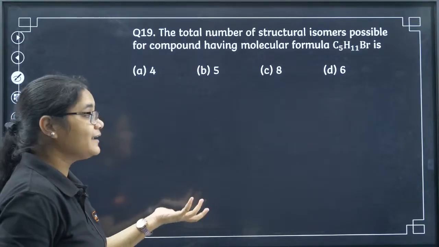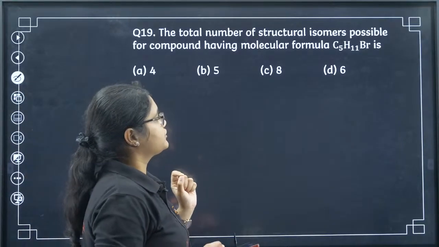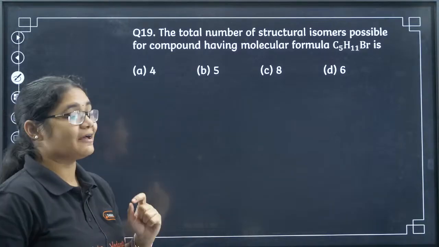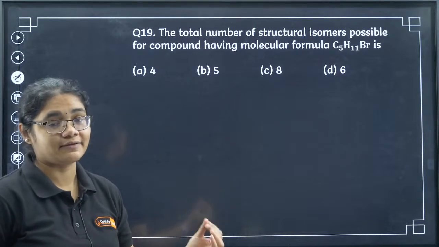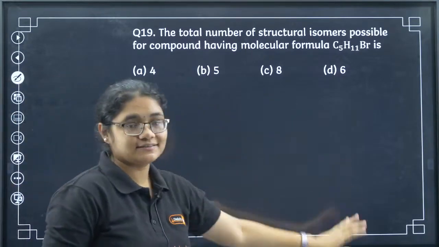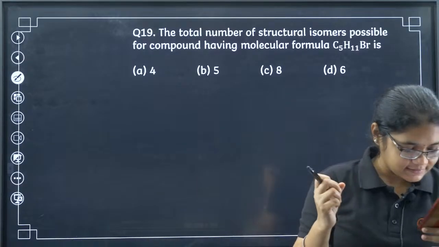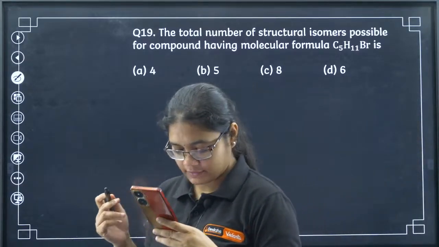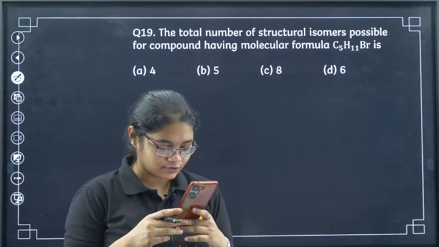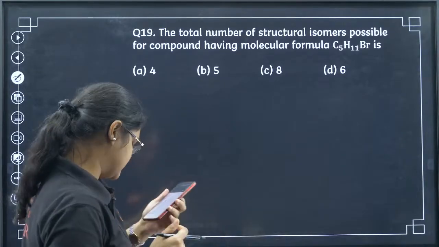Last question, second last question. The total number of structural isomers possible for the compound having molecular formula C5H11Br. 4, 5, 8 and 6. Take your time for 1 minute and solve this. Yes, Neon has already given me the answer. Mood has also given the answer.